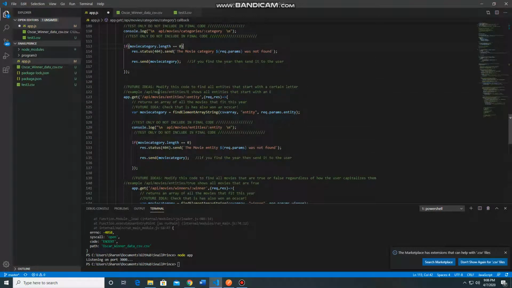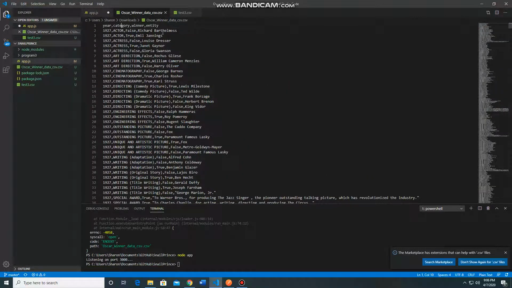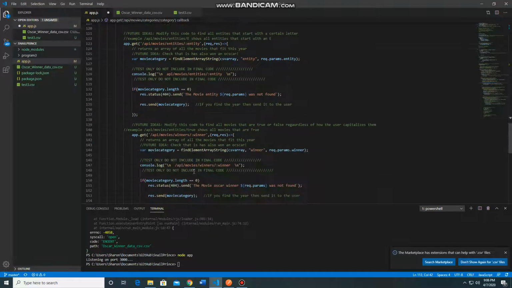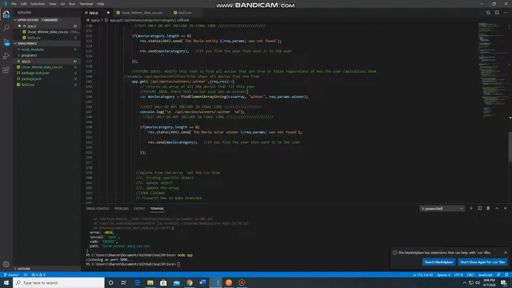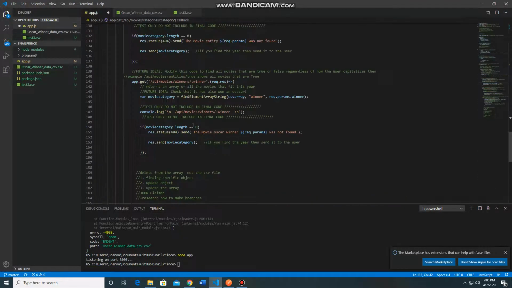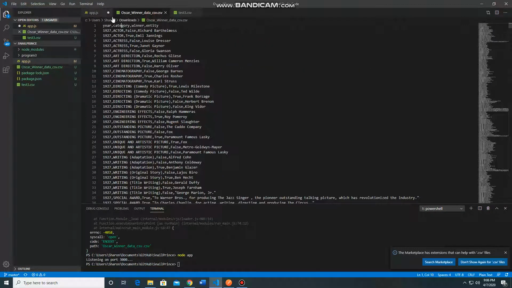You can just ignore these future ideas because we don't really need them right now. Entities, this goes and searches the entity category for anything it matches. I use the array string, literally the same thing as before. And winner, pass in winner, array params.winner, searches the winner category. And I just checked if the true and false matched.